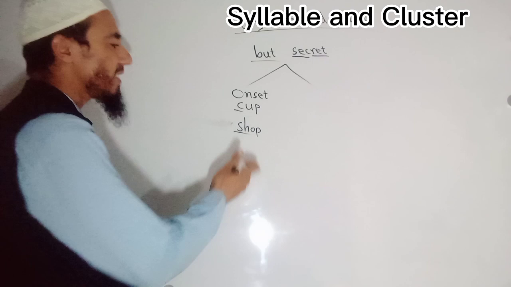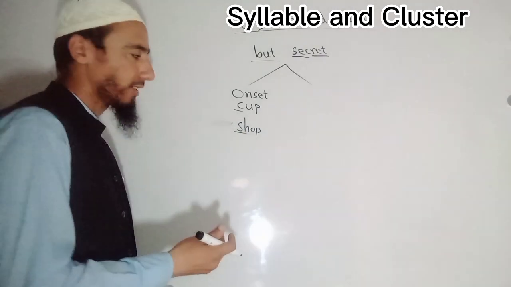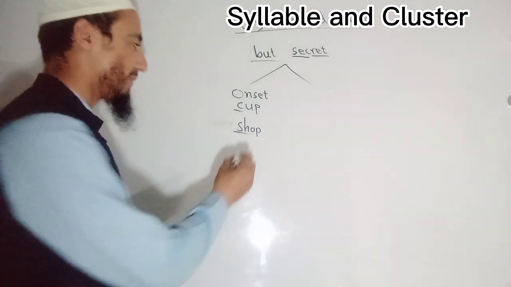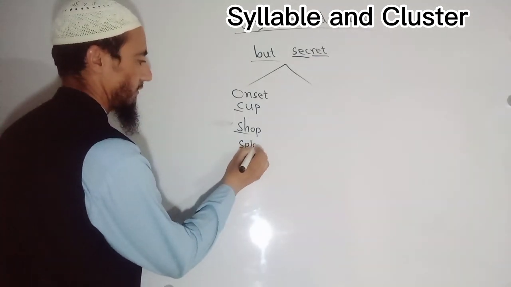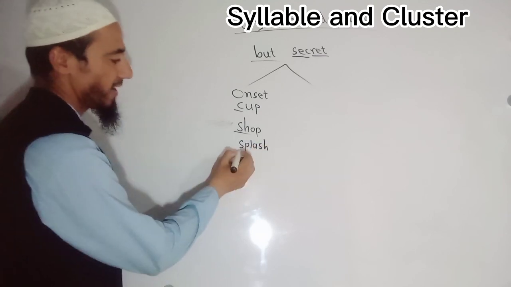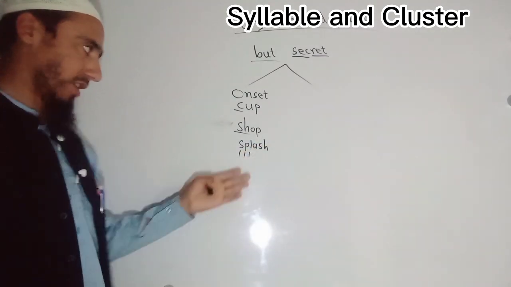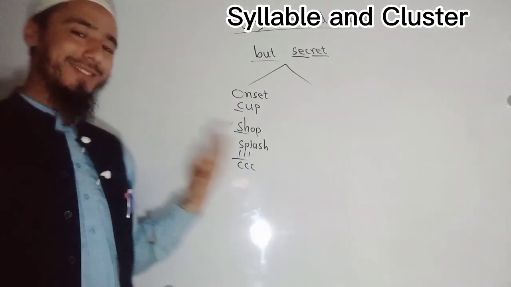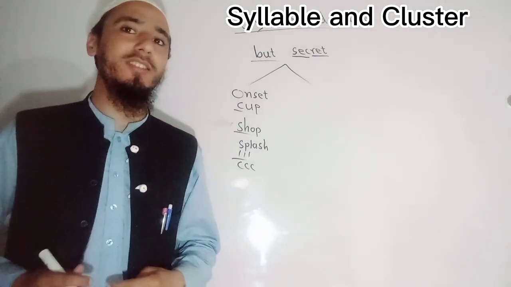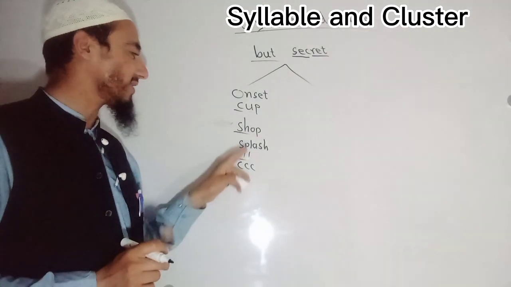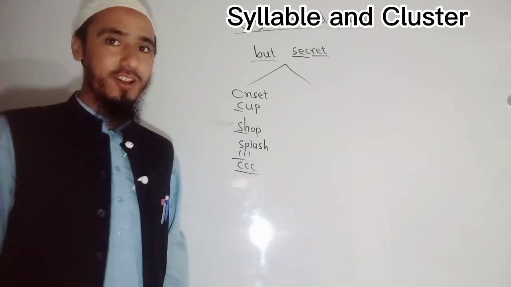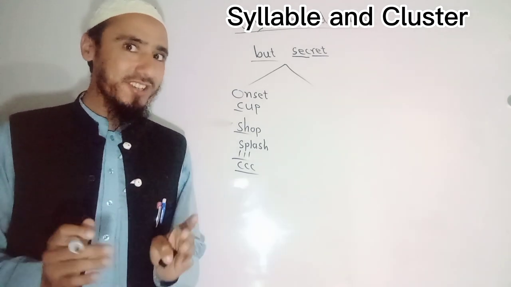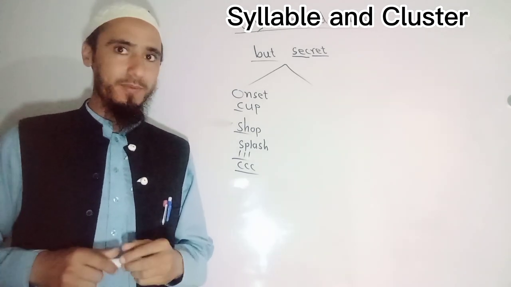Okay, onset can be 3 letters. Onset can be 3 and more than that. For example, "splash". Splash. So you see the onset. Here we have 3 consonants, and it is also onset. And this process is also known as trigraph. The combination of 3 letters, we call it trigraph.